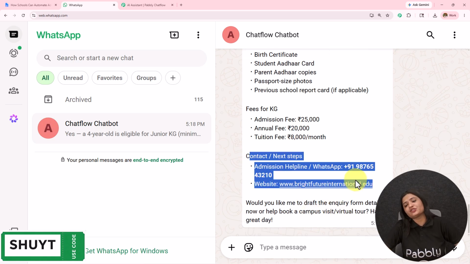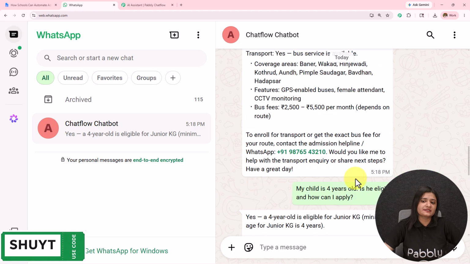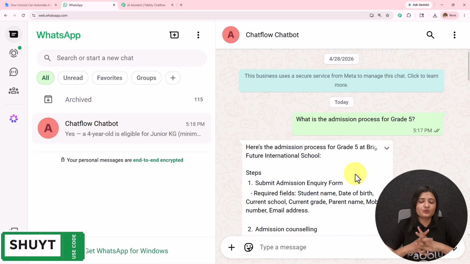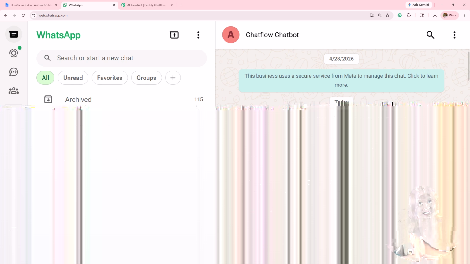for more information. You see, whatever question I'm asking, it is giving me a very detailed answer to all of the questions and queries. This is how your WhatsApp chatbot will start working if you create this for your business. Now, if you also want to learn how you can create this, let's start creating this from the beginning.